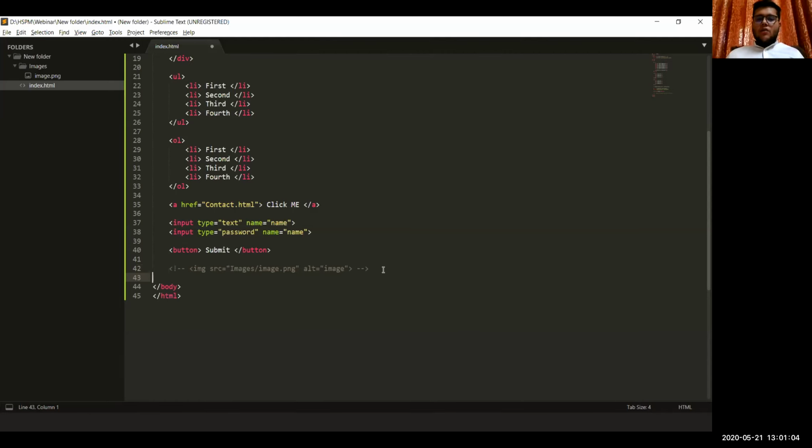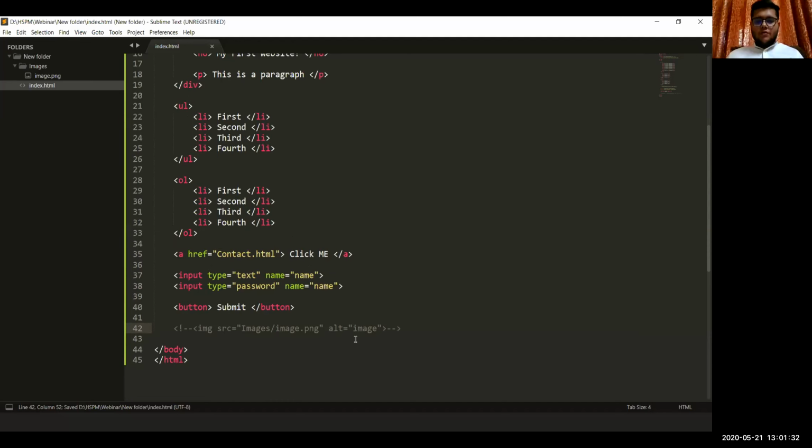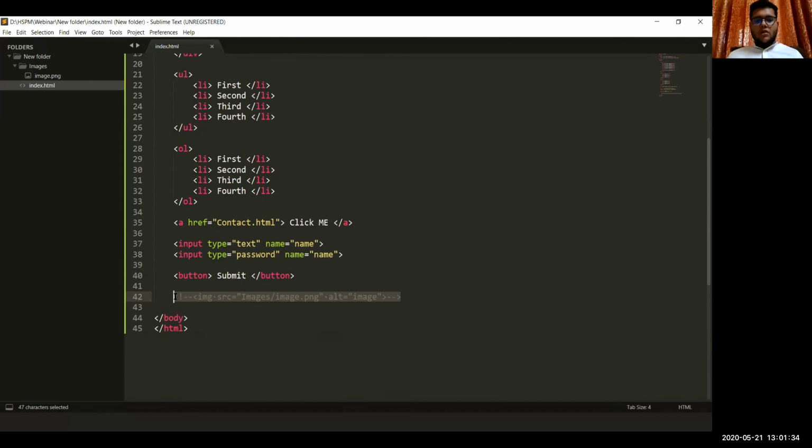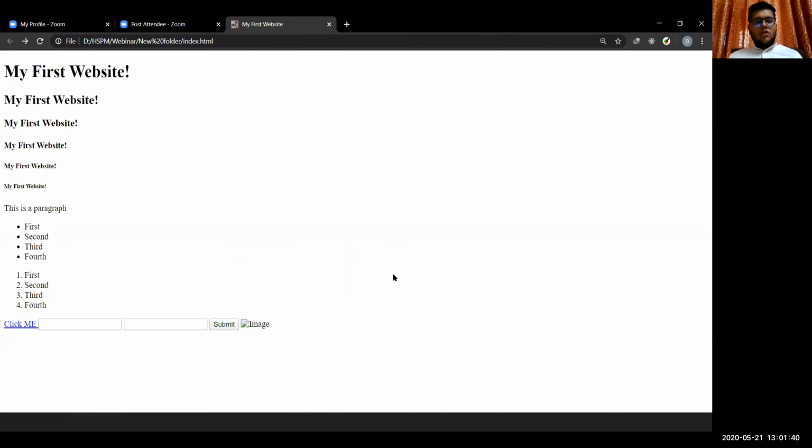Okay, and if you are not using any modern text editor, then you can open the arrow braces, put an exclamation mark and double dashes. And for closing this you put double dashes and the closing brace. So this makes it a comment. This is how you comment in HTML files. So as you'll see, the image tag has gone from